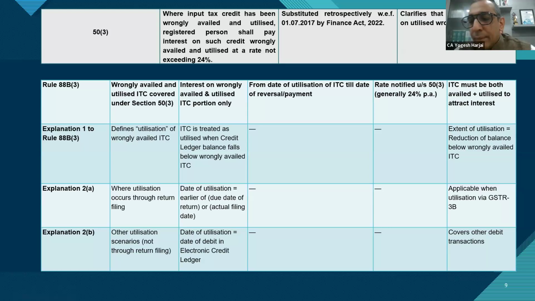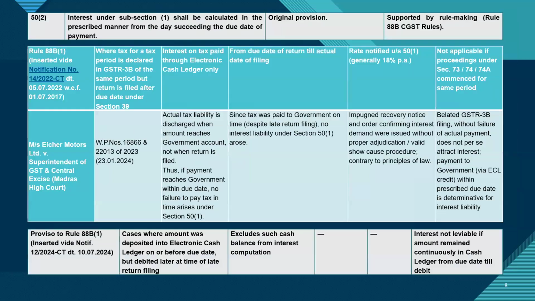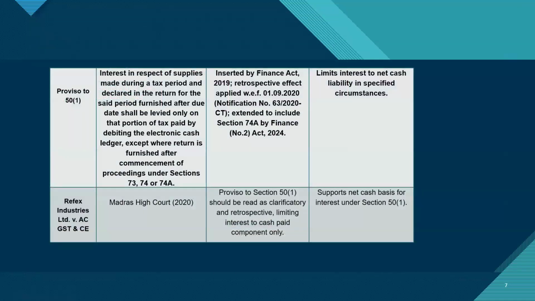Section 50, subsection 3. Yogesh ji? Yes, sir. For section 50 subsection 1 and the proviso, if you can go back to the proviso. It says where the supply is made during a period, interest in respect of supplies made during a tax period and declared in the return for the said period. Now, suppose we take a scenario wherein supplies were made and the supplies were leviable to tax on CGST, SGST, and cess.